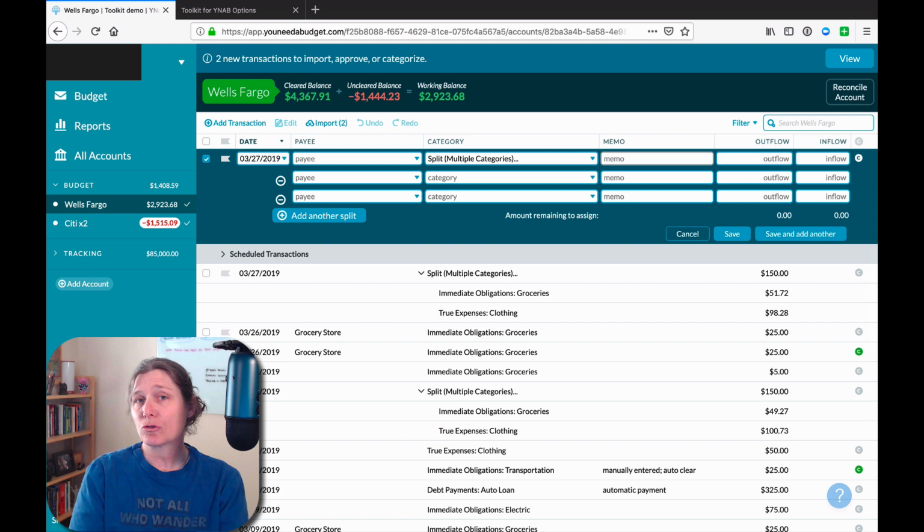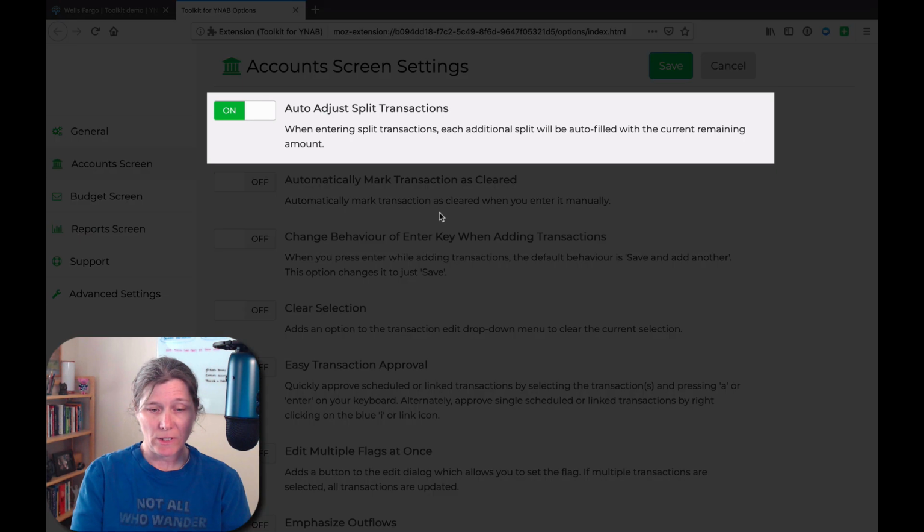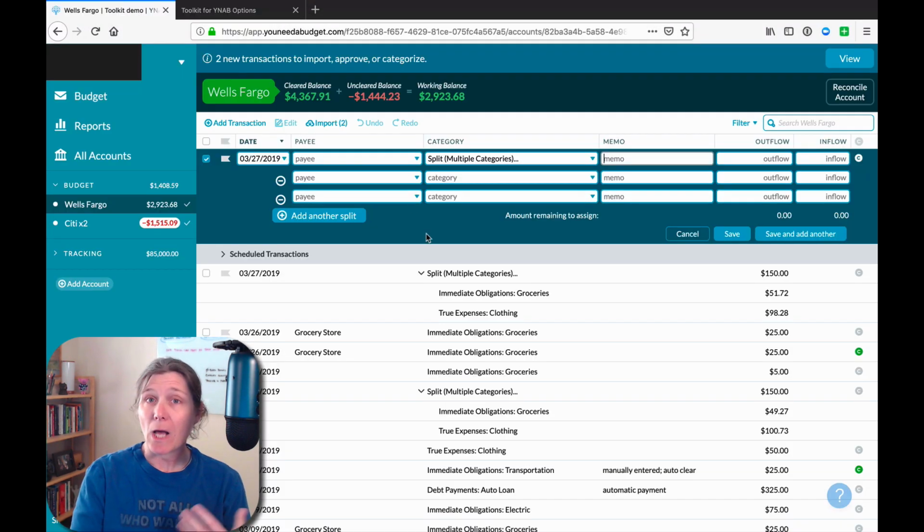So based on the description of this setting in the toolkit, where it says that each additional split will be auto-filled with the current remaining amount, I know what I would expect. And that's not what happens. In fact, I just don't see any difference in behavior with this setting turned on or turned off.